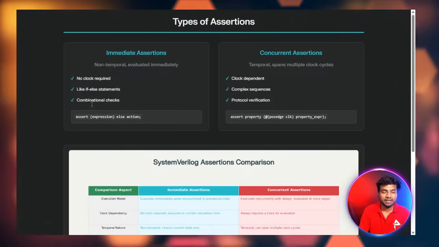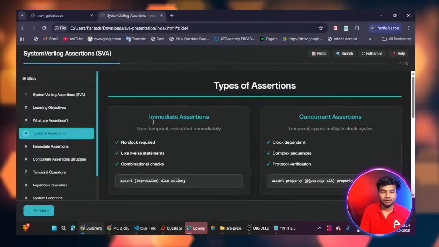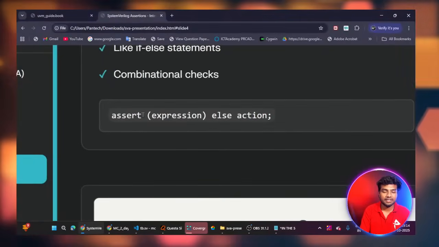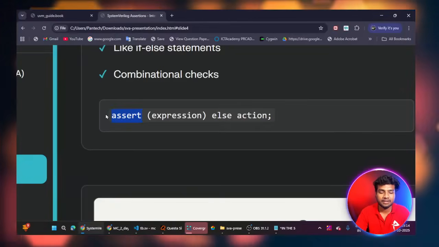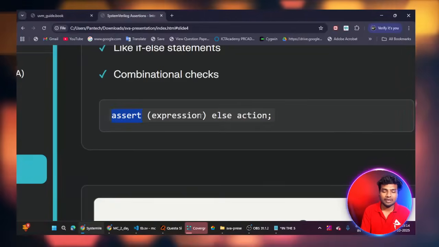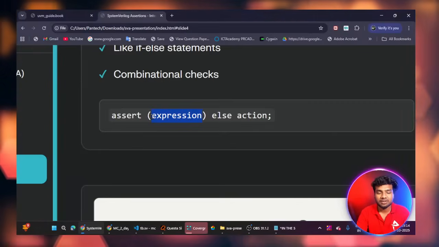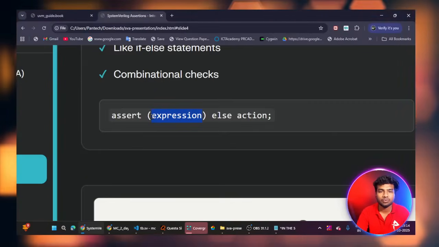So this is the syntax for the immediate assertion. Assert is a SystemVerilog keyword. Here you have to give the assertion expression. Expression means we can give some logical expression, like a equal to 1, b equal to 1 kind of thing.